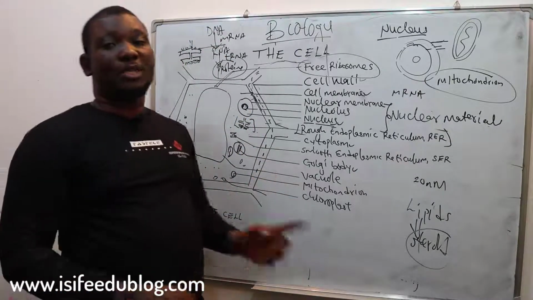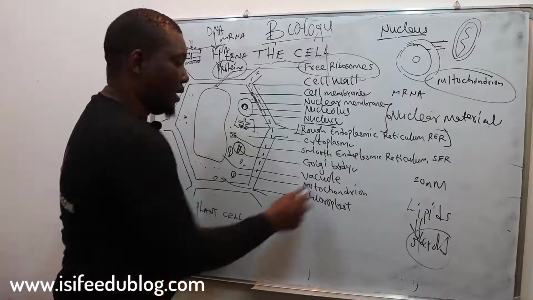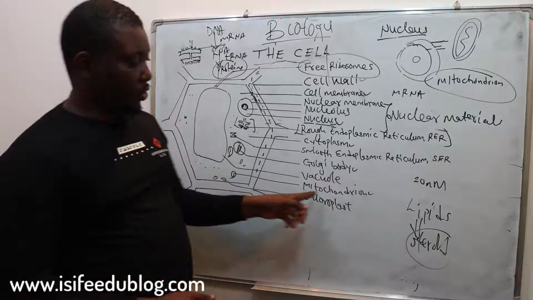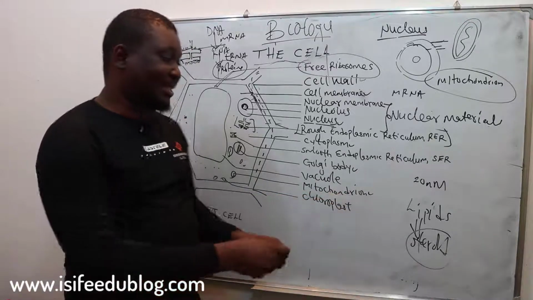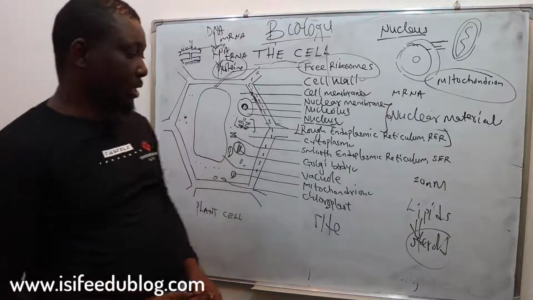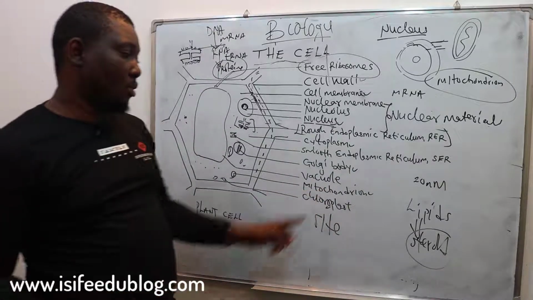So the powerhouse of the cell, which of the following organelles is the powerhouse? Talk about the mitochondrion. Most times, questions like this are asked. The powerhouse is the seat of respiration. Seat of respiration, powerhouse or energy house of the cell.